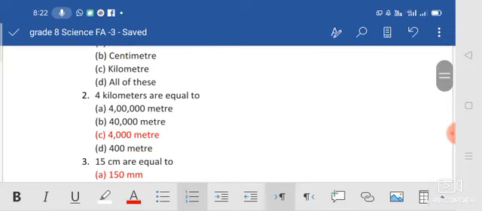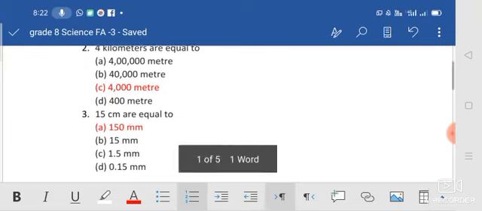Next one, 4 kilometers are equal to: 4 lakh meter, 40,000 meter, 4,000 meter, 400 meter. Which one is right? 4,000 meter, because 1 kilometer is equal to 1000 meter. So 4 into 1000, 4,000 meter. The right answer is option C.